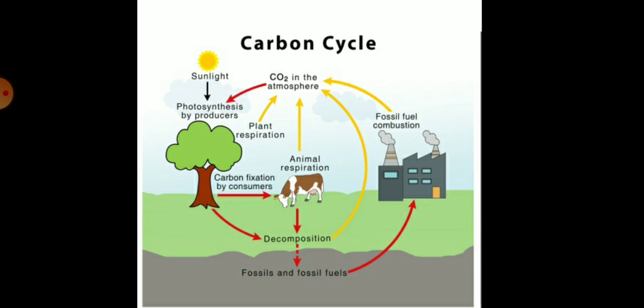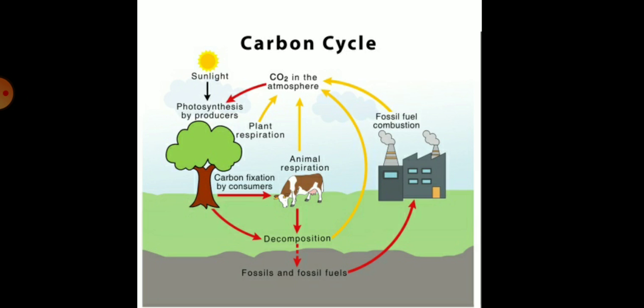So, children, we know about carbon and its compounds. Carbon is found in various forms on the earth and it occurs in the elemental form as diamonds and graphite. In the combined state, it is also found as carbon dioxide in the atmosphere, and as carbonate and hydrogen carbonate salts in various minerals. While all life forms are based on carbon-containing molecules like proteins, carbohydrates, fats, nucleic acids, and vitamins.